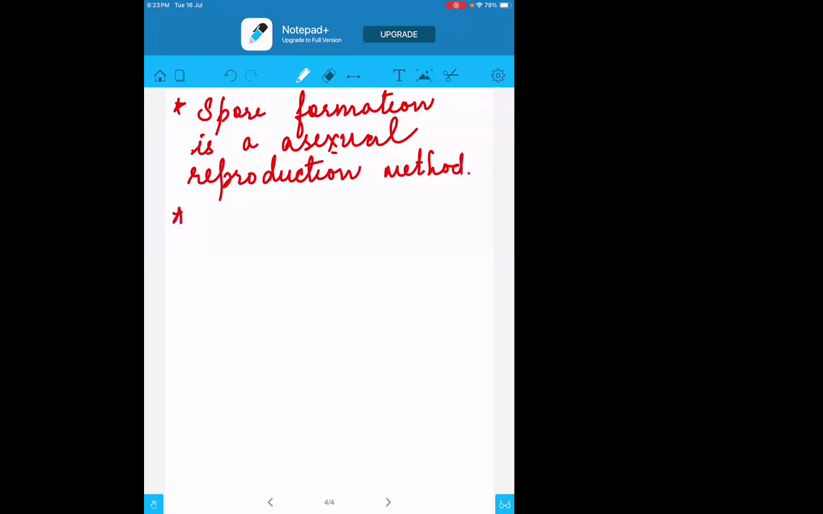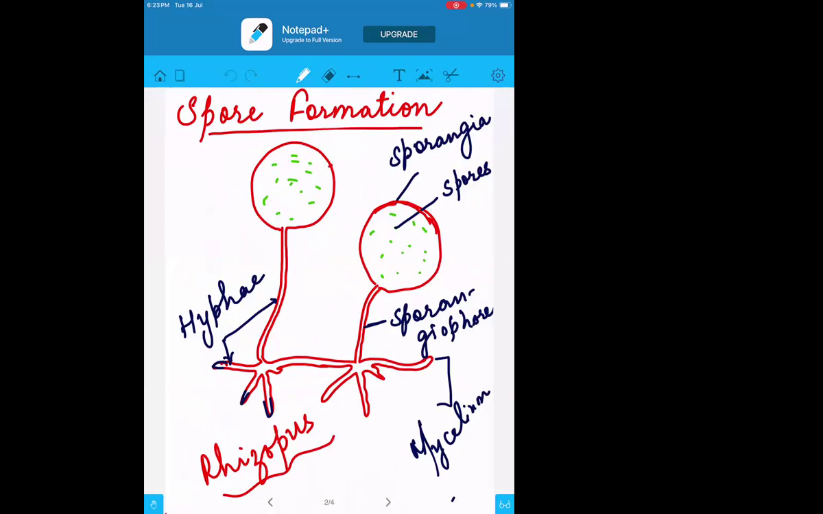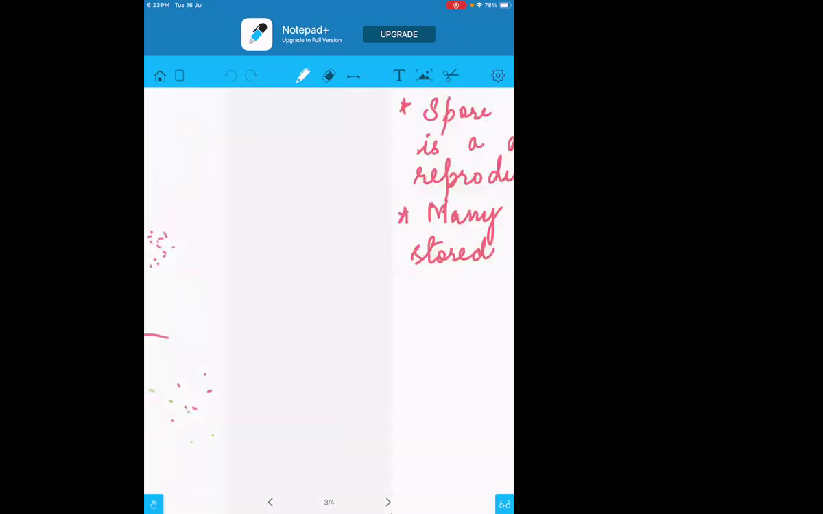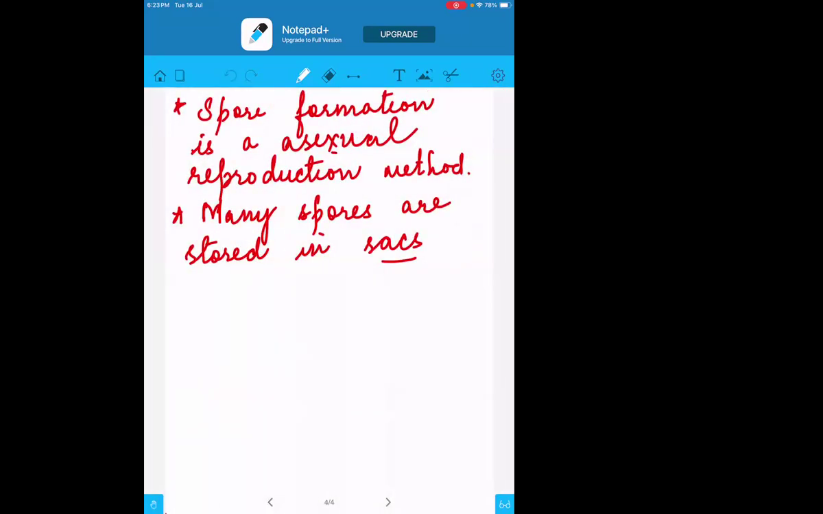Now in this condition, what will be there? There will be so many spores. So many spores are stored in sacs. Sacs means a bag-like structure. The top head they are calling a sac. So in the sac or in the head, what will they be doing? They will be storing so many spores, and this head is called the sporangia. So many spores are stored in a sac, which is called a sporangia.